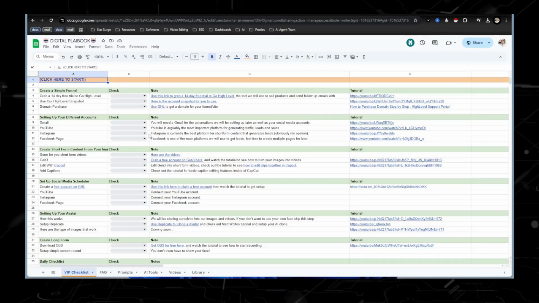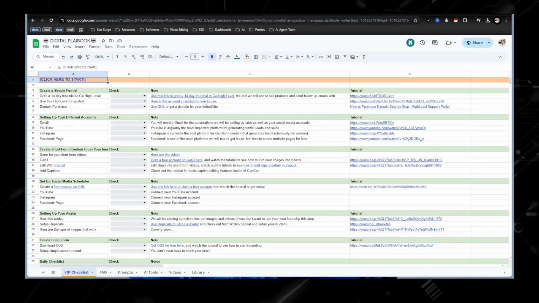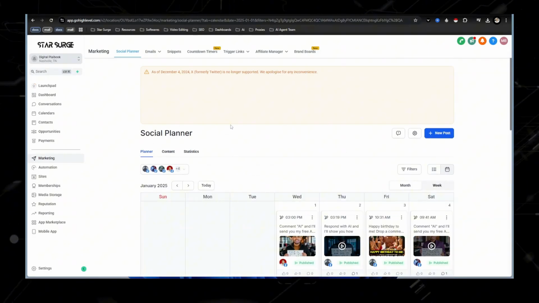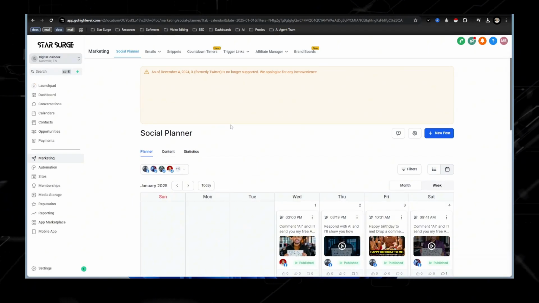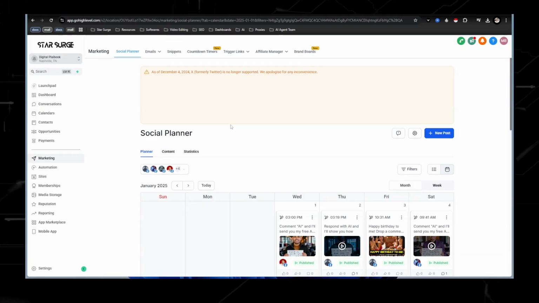What you would need if you want to do this the automated way is there is a tool called Go High Level right here. Go High Level is a CRM that allows you to send emails, post content, and also schedule out content. And this right here is the social planner. So I scheduled these out to my different social media platforms, and I'm getting traffic. And the traffic that I'm getting, I'm sending to a landing page. And that is what is putting them on my email list. And I'm eventually going to market to them and sell them different AI generated tools.